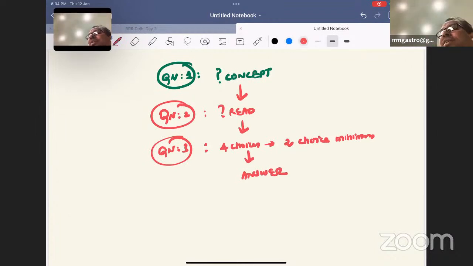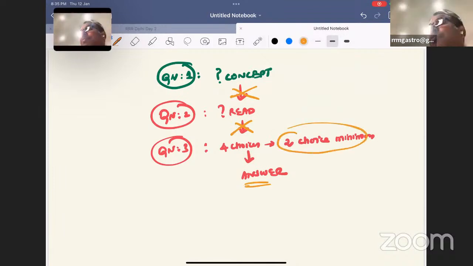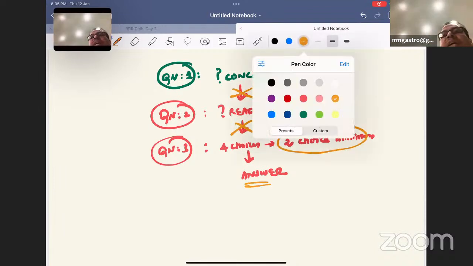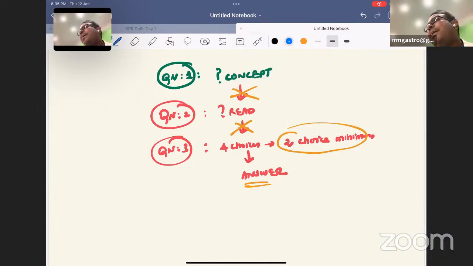If you have not read the concept, stop right there. Don't read that question further. If you know the concept but you have not read it, there is no use going on. Yes, if you have read it and you could exclude two choices, then only you should spend time on this question. Please follow this. Never ever will a question come correct in a fluke manner, in an inky-pinky way, especially for a PG aspirant, because PG aspirants are the most unlucky people in the world.